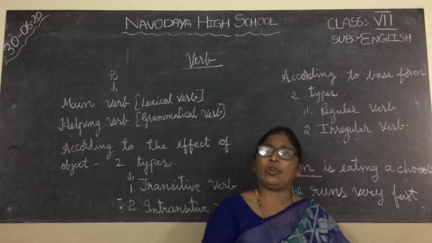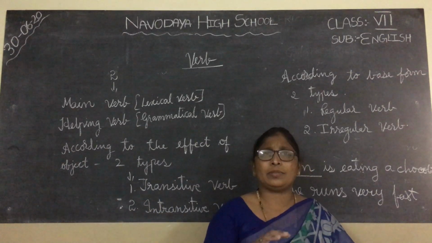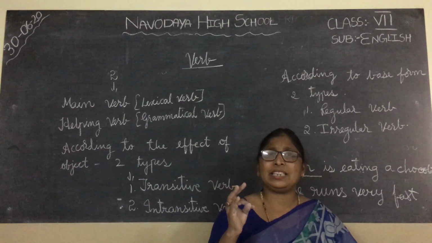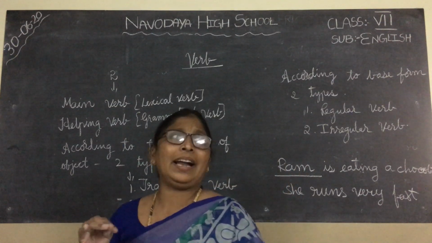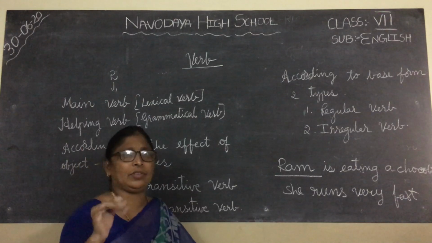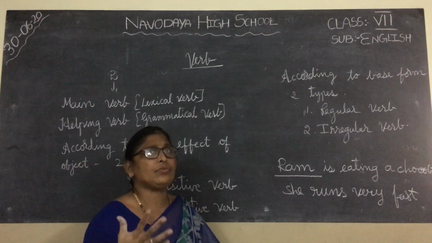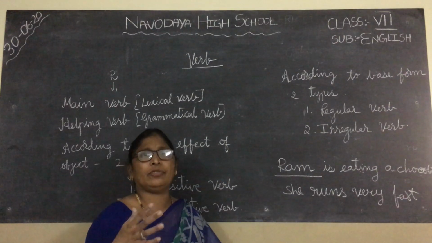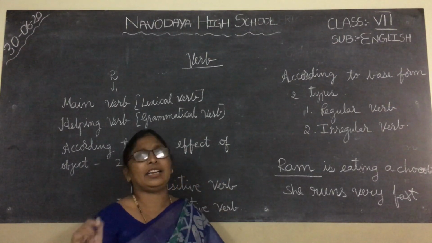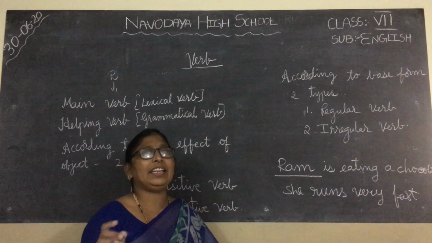Now next another kind of verbs also there. Verb has 5 forms. See, present tense, past tense, participle, next, ing form of the verb. There are 5 forms of the verb. According to the base form, there are 2 types of verb. They are regular verb and irregular verb.